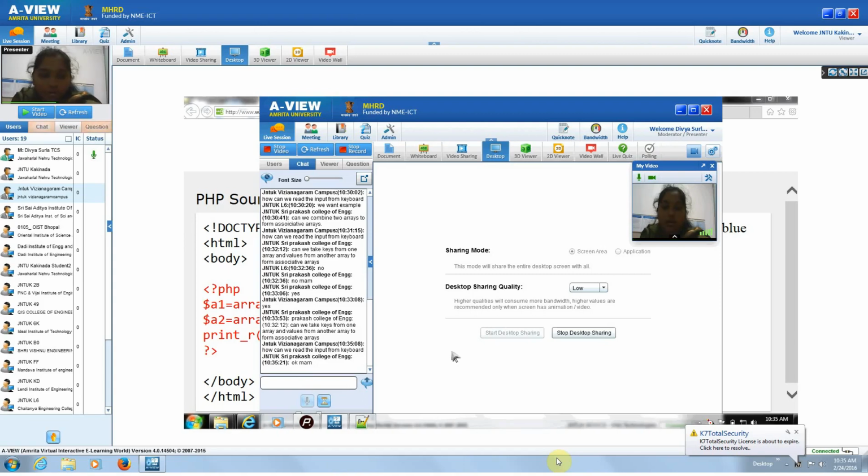Okay, fine. So how can we read the input from the keyboard? See, I will show you this example. Whenever you enter some input, that must be displayed as the output. I will show you one example right now.